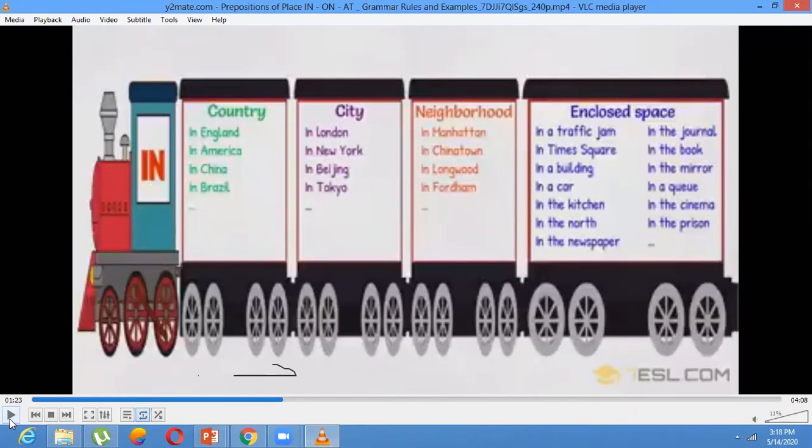You can have lots of many other examples. I see a house in the picture. Again, the picture, you see the boundary, the frame. So we are using here the preposition "in". There are trout in the river. Because the fish are not flowing on the surface of the water, they are always inside the water. That's why we are using "in" in this sentence. There are trout in the river.